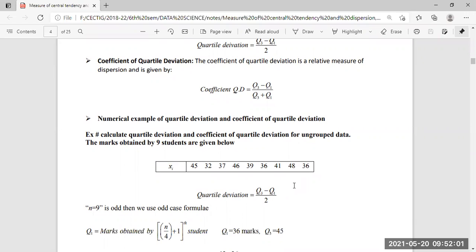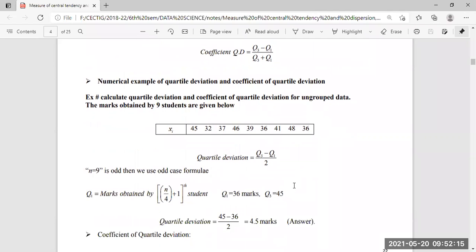From the given data we can see the data set has 9 values, which means it is an odd number data set. To find the quartile for an odd number of data, we use n divided by 4, where n is 9, so 9 by 4, plus 1, giving the position among the students.